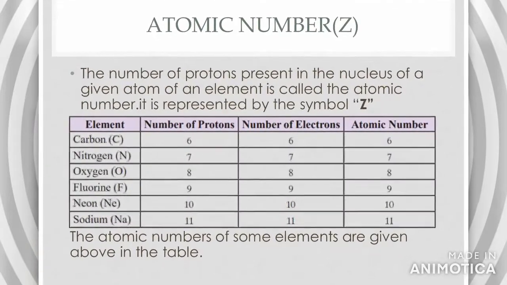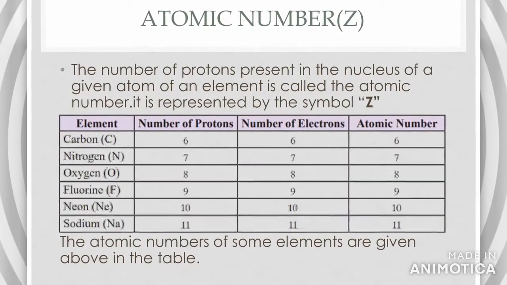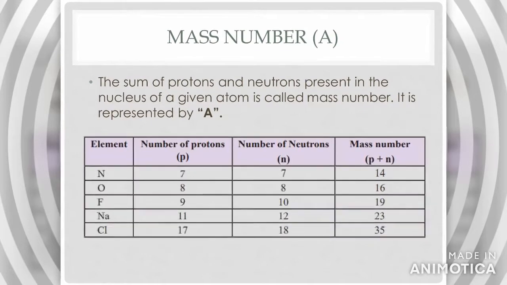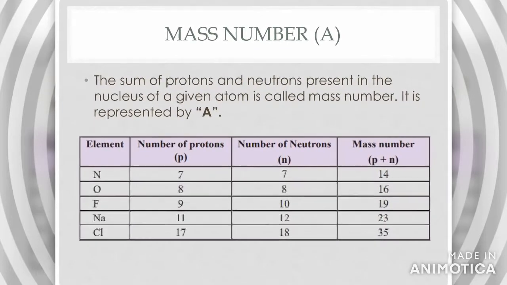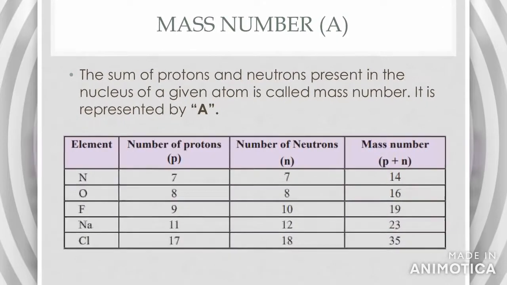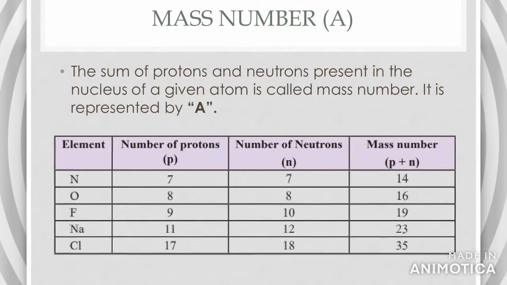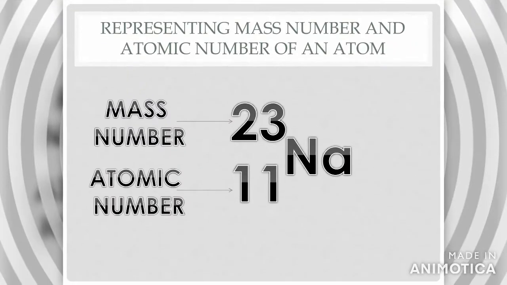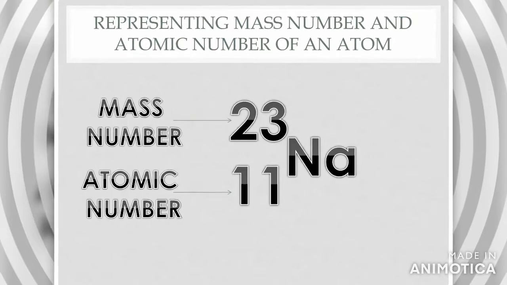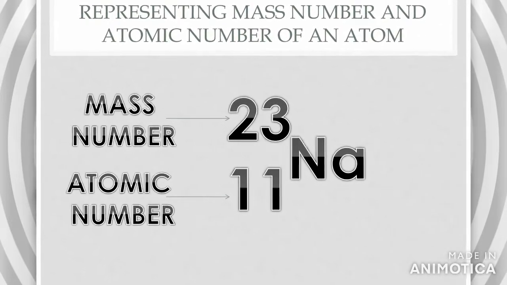Atomic number. The number of protons present in the nucleus of a given atom of an element is called the atomic number. It is represented by Z. Mass number. The sum of protons and neutrons present in the nucleus of a given atom is known as the mass number. It is represented by A. Representing mass number and atomic number of an atom: the mass number must be above the element and the atomic number must be below the element.